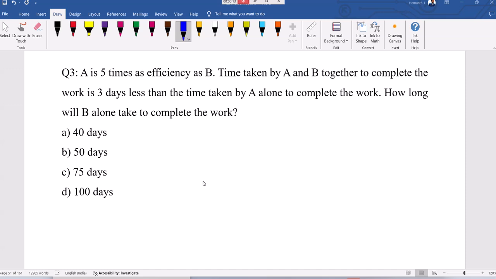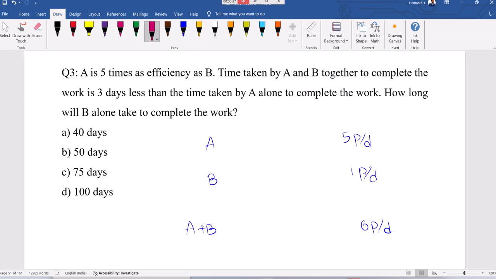B alone completes the work in how many days? So A is 5 times the efficiency of B. If B can type 1 page per day, A can type 5 pages per day. Together they can type 6 pages per day.